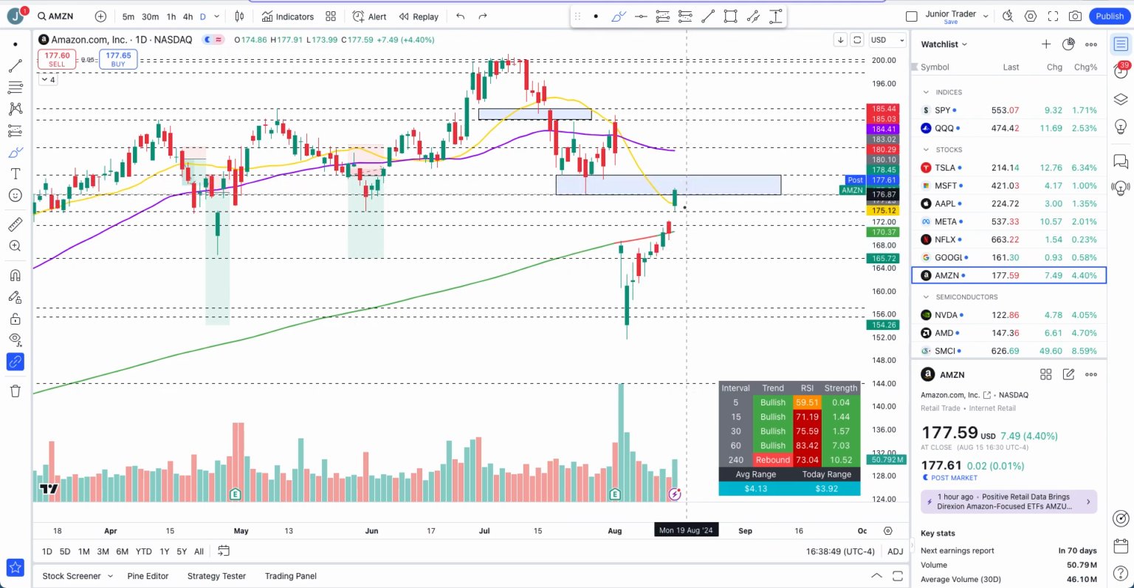And from here, as I said, structure is bullish as long as we're above the 200 days moving average, and if we continue higher above this blue box, this thing can just continue higher.